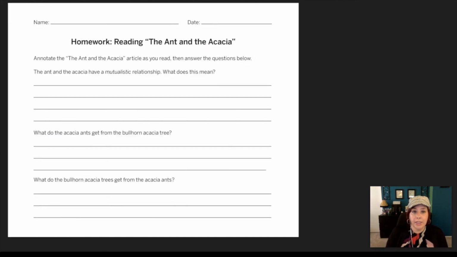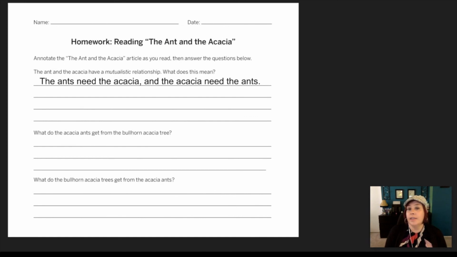Now we're back to page 90. And we need to take a moment to answer these questions. Go ahead and pause the video and answer the three questions. So the first question, the ant and the acacia have a mutualistic relationship. What does this mean? I said the ants need the acacia and the acacia needs the ants.